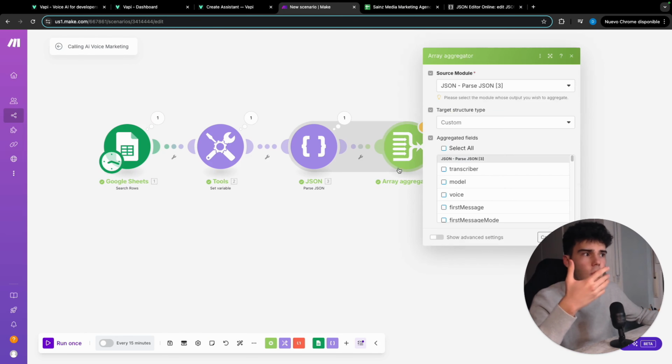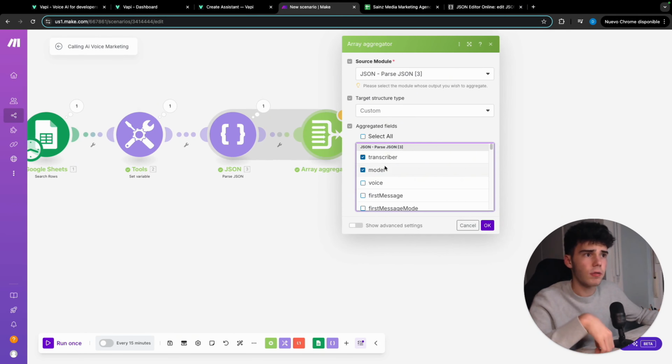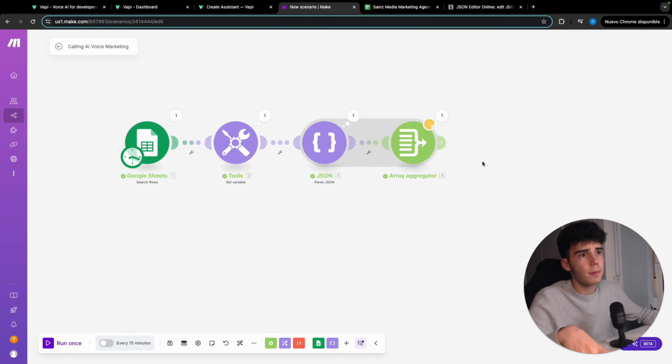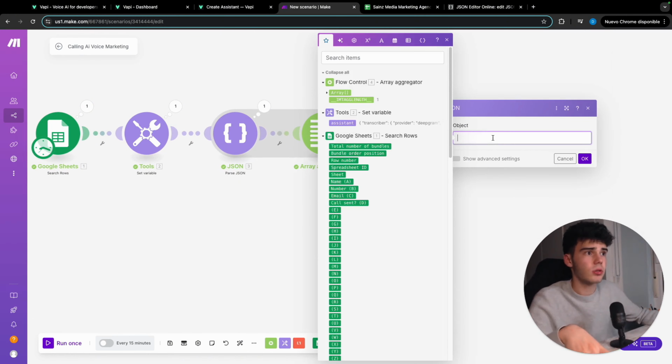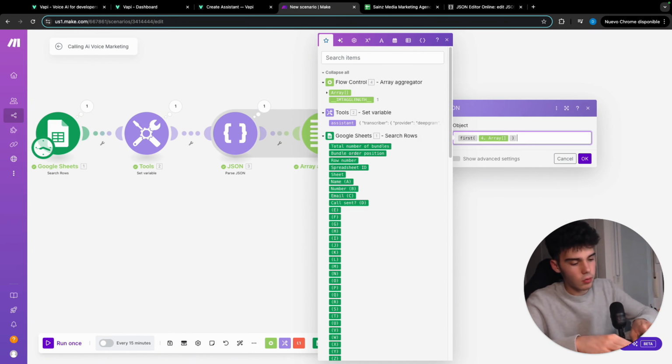So with this we already have the information, and we're gonna select all of these: transcriber, model, voice, first message mode, client messages, server messages, background sound, name, server, and voicemail message. Perfect. Then we're gonna transform this to JSON. Click on JSON. Let's transform into JSON. And we are gonna put first, and we're gonna include the array, and we're gonna close it.